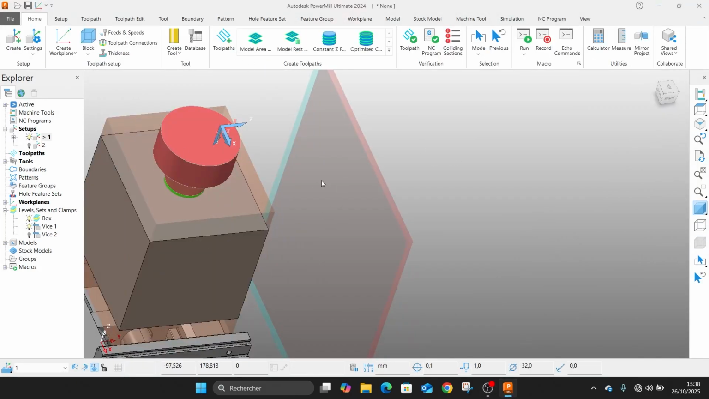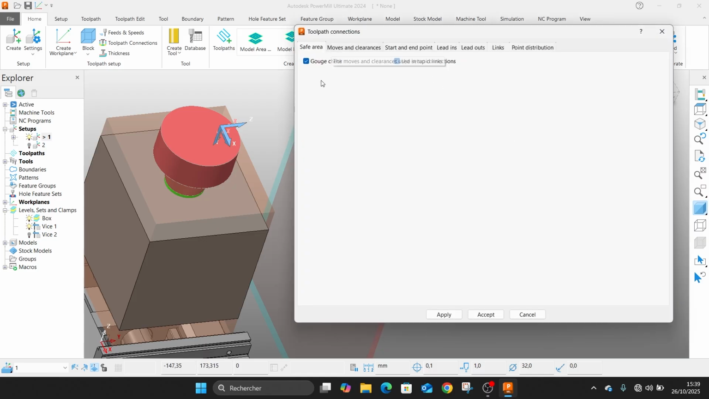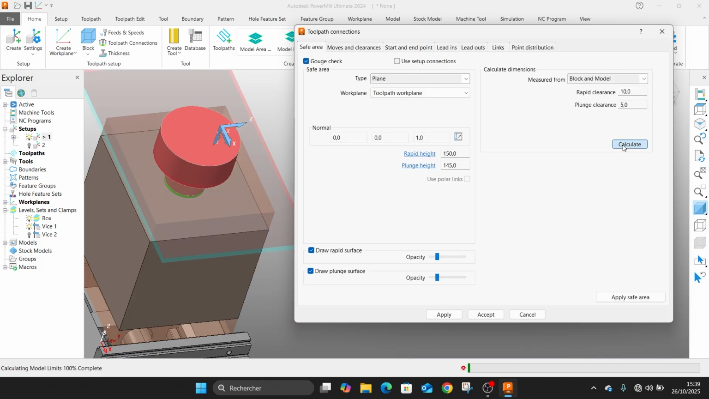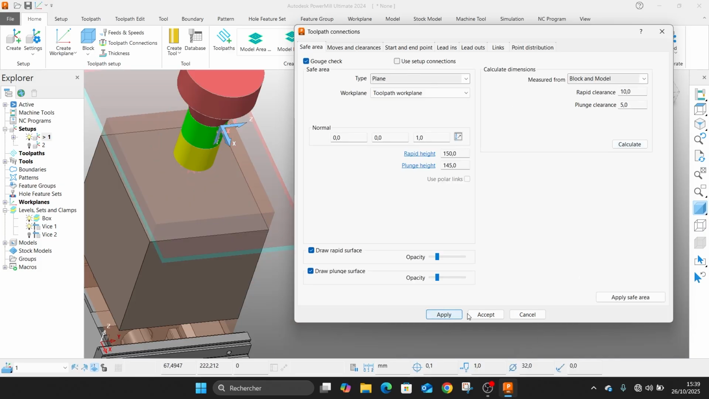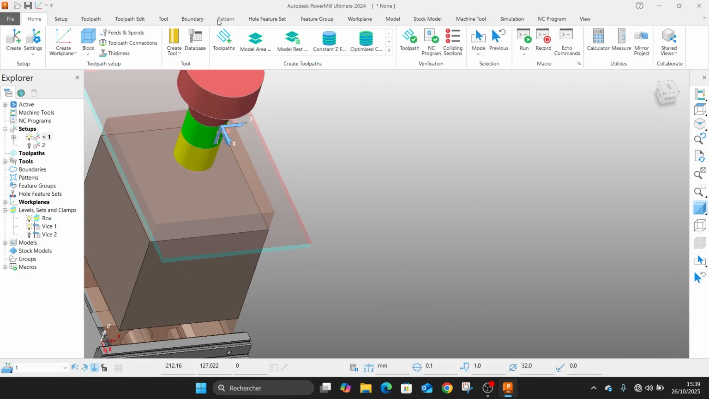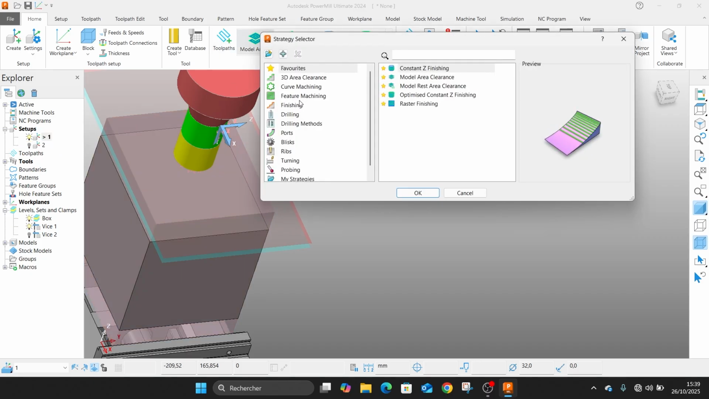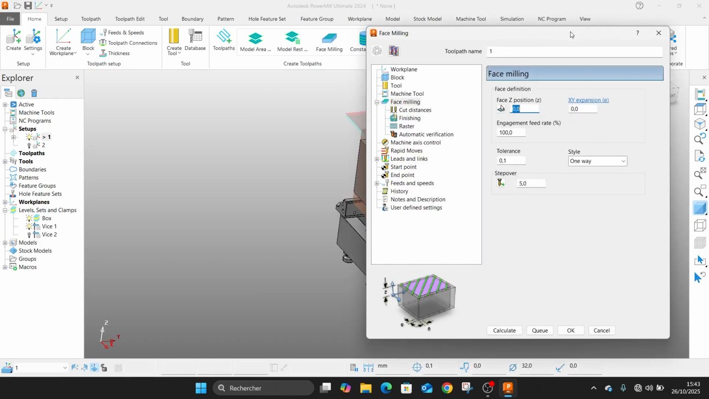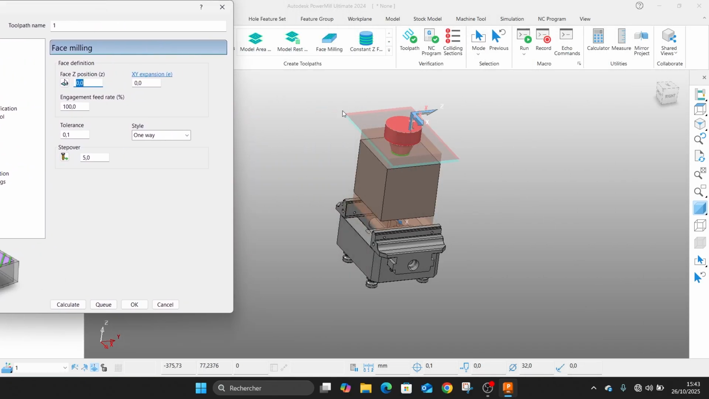So we can have them, for example, here. So we will go to this. We'll go on the setups. So we'll calculate here and apply them and accept. If they don't move, we can, for example, just create a toolpath. So let's create an area clearance. We can face mill them, for example. Creating a toolpath, it will align directly.